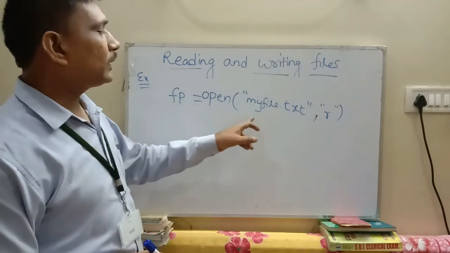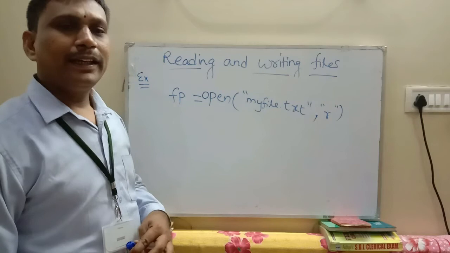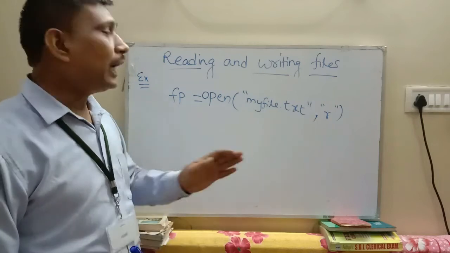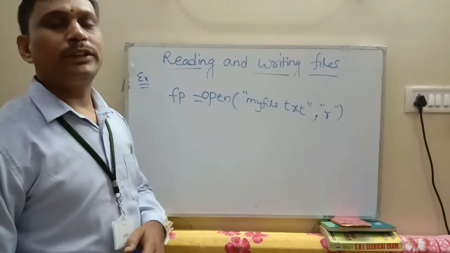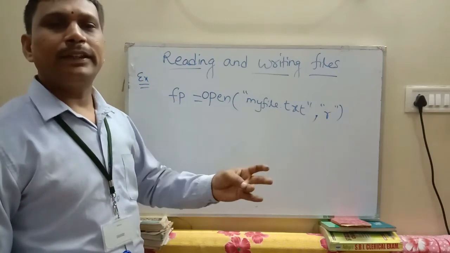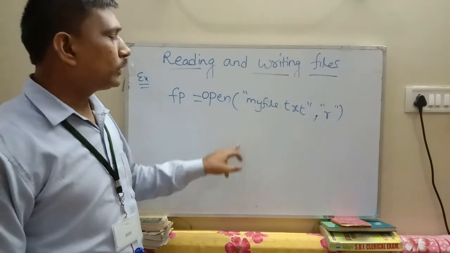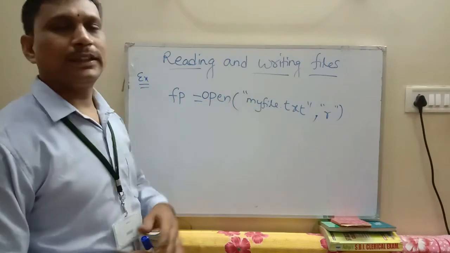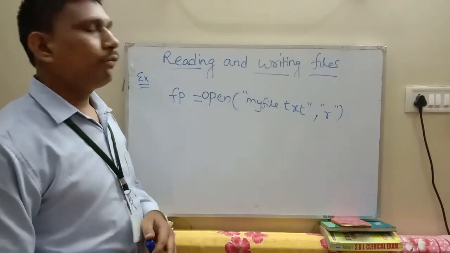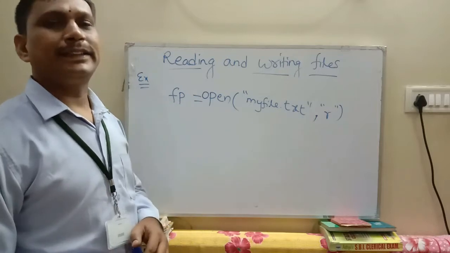So here myfile.txt is an already existing file. After that you read the file contents by using the read method, readline method or readlines method. Before using these 3 functions, first you open this existing file, myfile.txt.